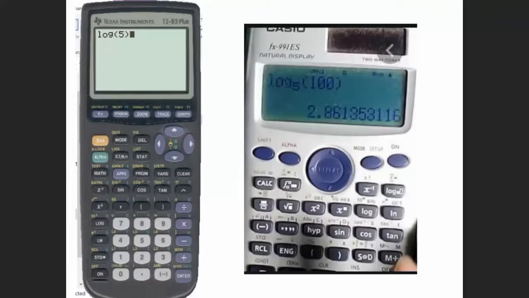On the right side, notice that I can enter the problem log base 5 of 100, but on the left side, there's no room for me to enter that base. If you have a Casio calculator, more than likely you're going to have that opportunity to enter the problem the way we see it. But if you don't have one, it's okay. You don't have to go buy one. Your TI-83 will still do the work.